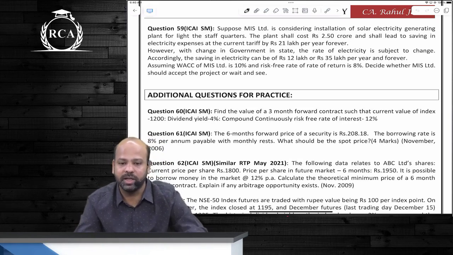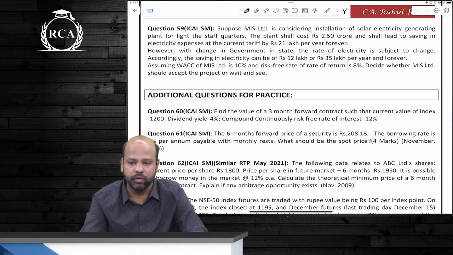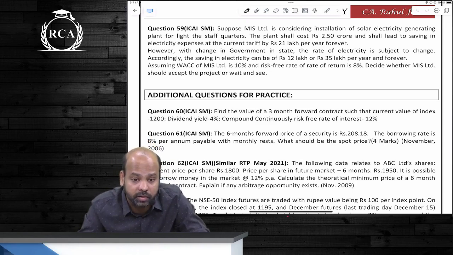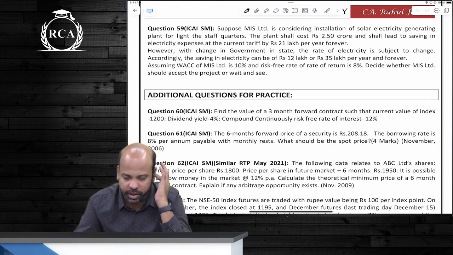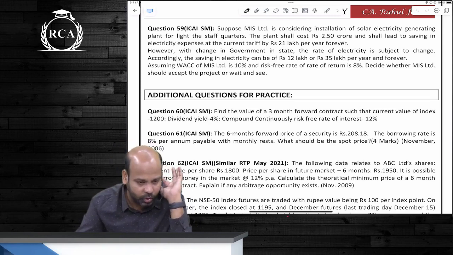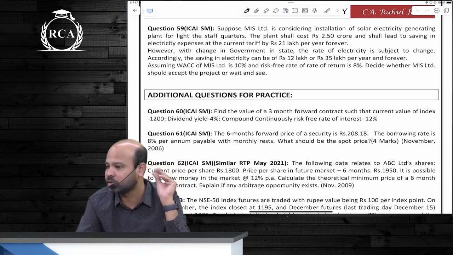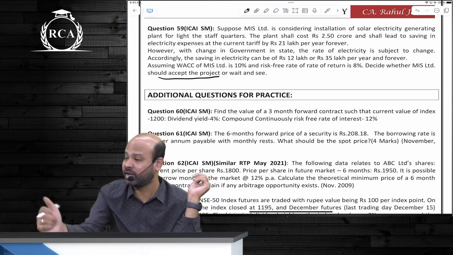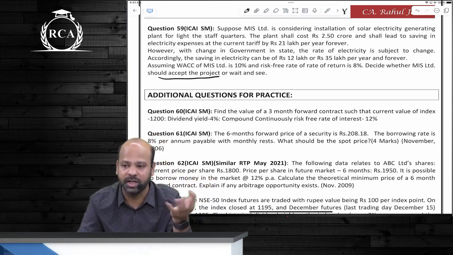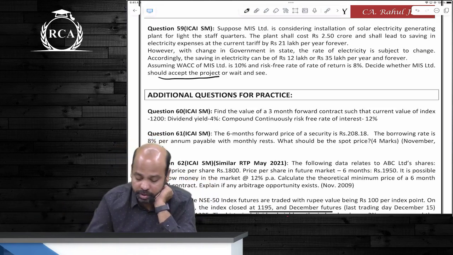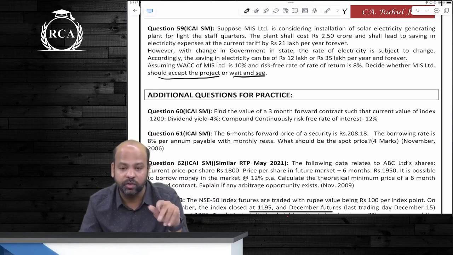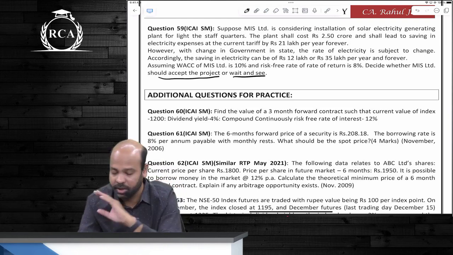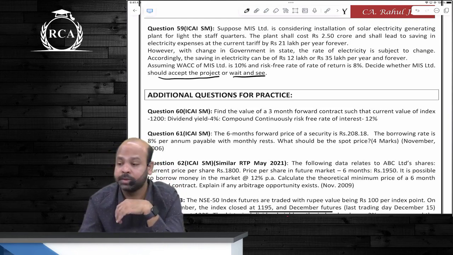What is the investment? 2.5 crores. So if you start the project today, the NPV is expected to be negative. It is negative 40 lakhs. The benefit that you're getting is only 2.1 crores, but the investment that you're going to make is 2.5 crores. Will you want to start the project now? The answer is straightforward, no. Even at the current rate of electricity, it is not viable. But what will happen if you wait and see? There are two scenarios possible. One is, it can go up to 35 lakhs. The other is it can go down to 12 lakhs.